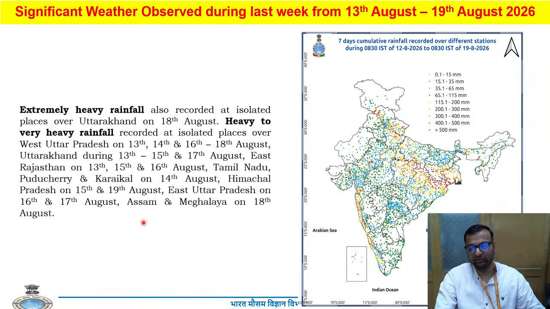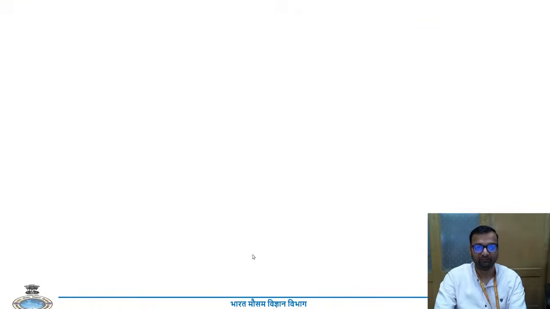Now, apart from these two systems, we also received a very good amount of rainfall over the Western Ghats of India, then parts of Northwest India and Western Himalayan regions under the influence of an active Western Disturbance that was prevailing, and over some stations of the Northeast region, as you can see in this map.